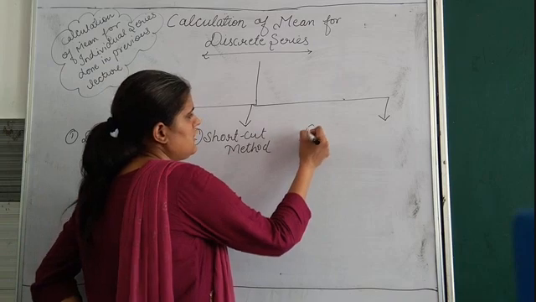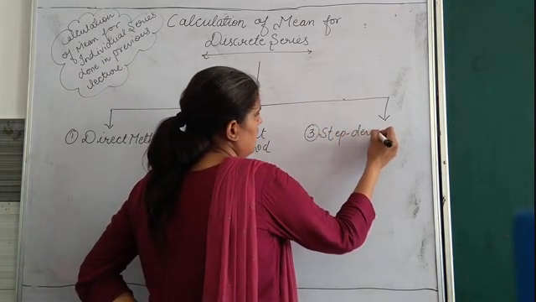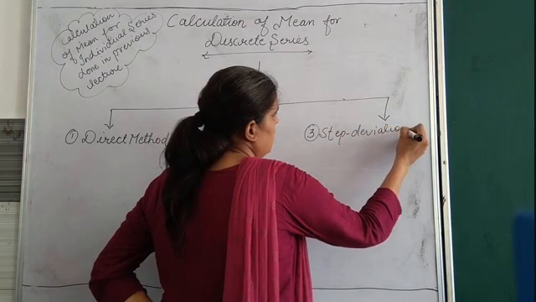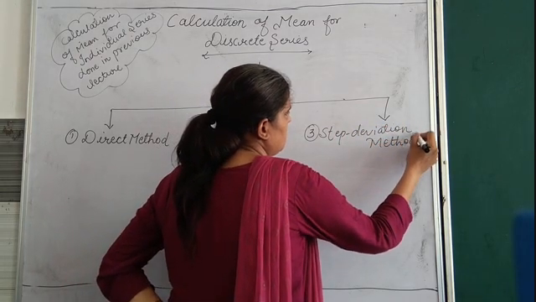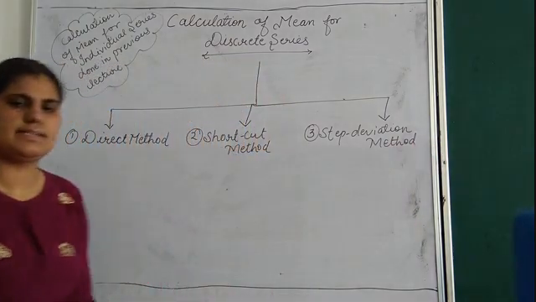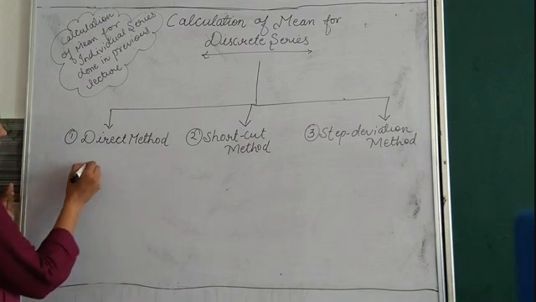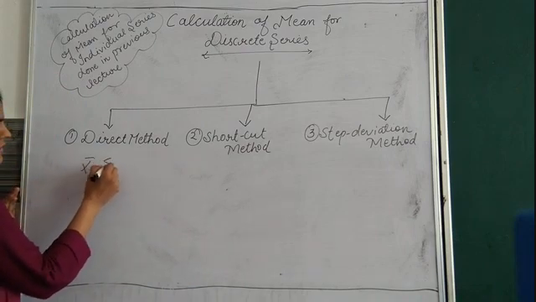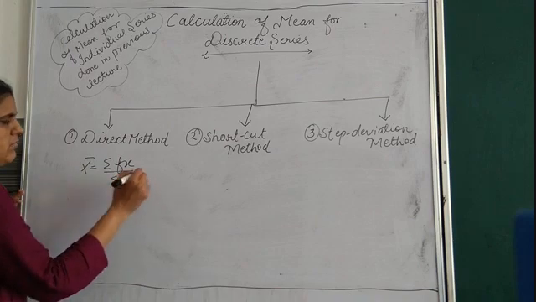And third one is step deviation method. The formula for calculating mean for direct method is sigma of fx upon sigma f.